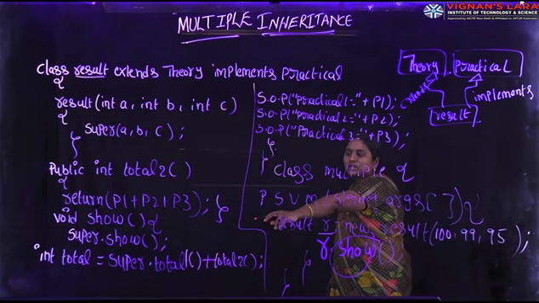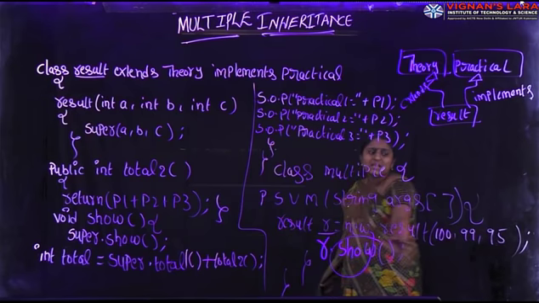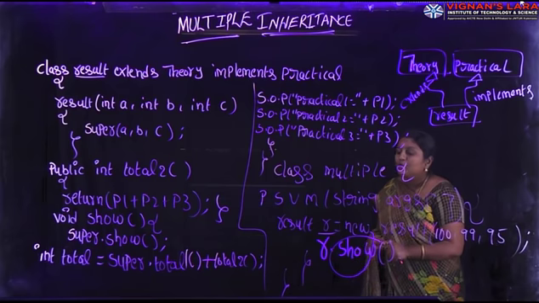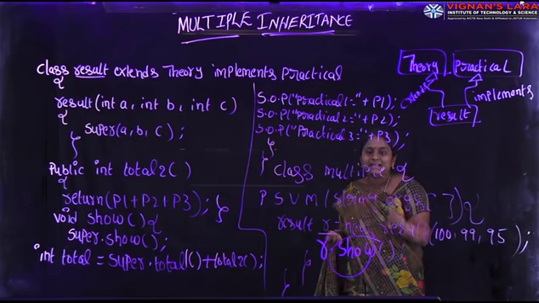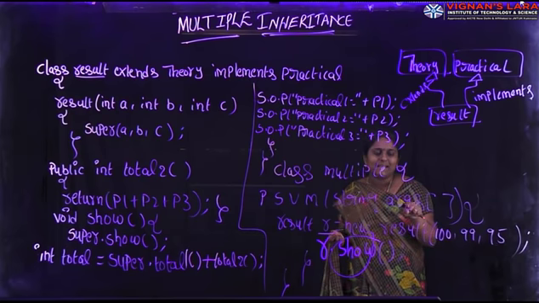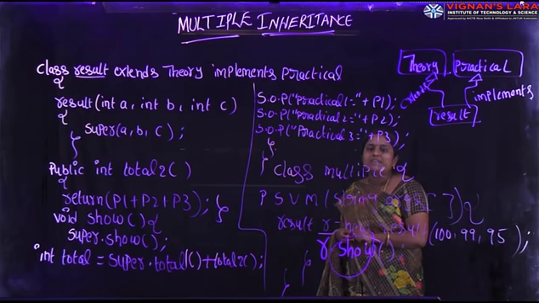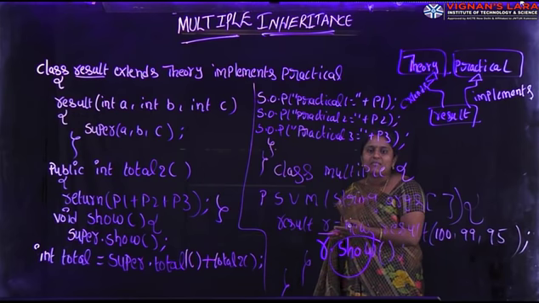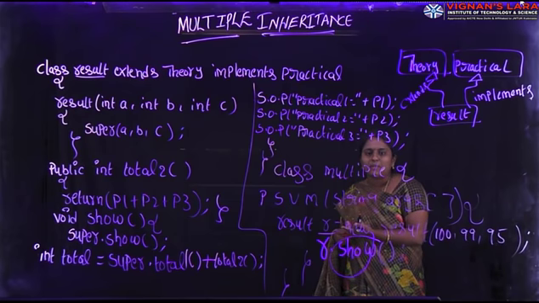So int total equal to super.total1 plus total2. Total1 means 100 plus 99 plus 95. The total1 method returns theory 1 plus theory 2 plus theory 3, that is T1 plus T2 plus T3, 100 plus 99 plus 95. And the total2 method returns practical marks P1 plus P2 plus P3. Already at the time of declaration, we can initialize the values of variables in the interface declaration. P1 equal to 50, P2 equal to 50, P3 equal to 50.